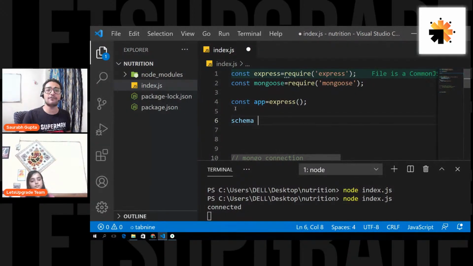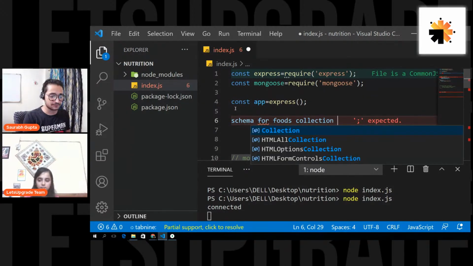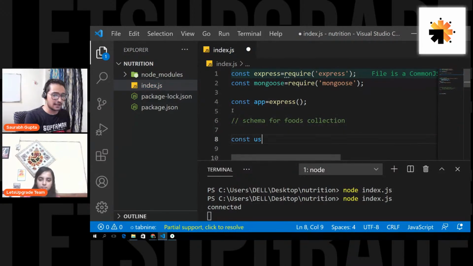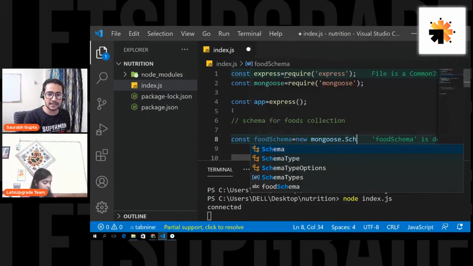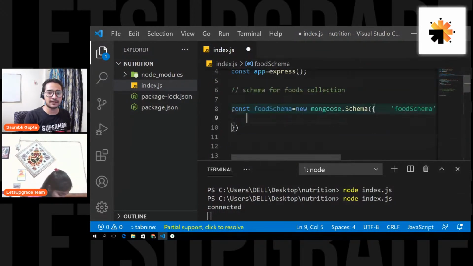We are going to create a schema for that collection, so that the collection knows what the data is, what are the properties that I'll have when I start storing the data, right? So let's write the schema for the foods collection. Let's create the schema, and that's very simple. Create a variable, let's name it foodSchema, equals new mongoose.Schema. Inside that you specify all the properties that your collection is going to have.